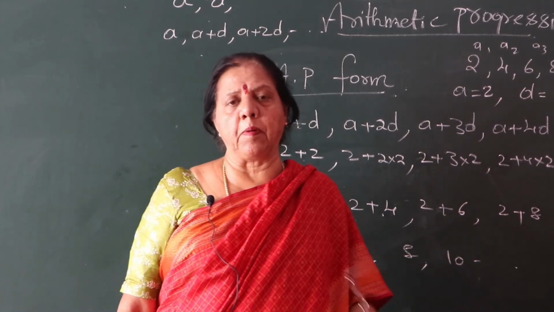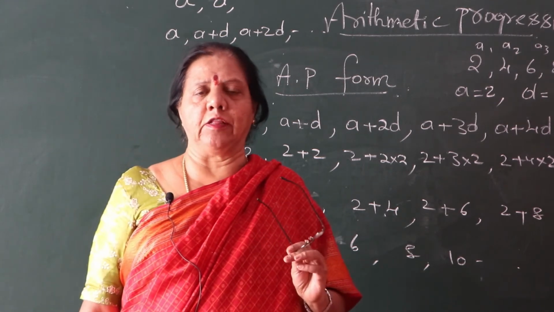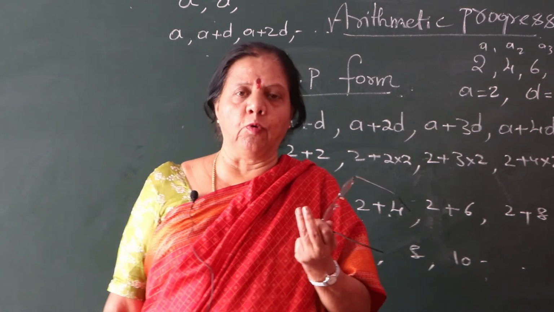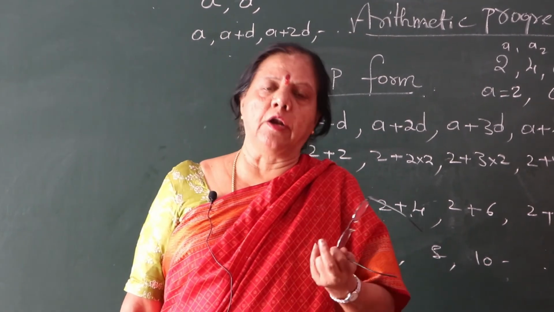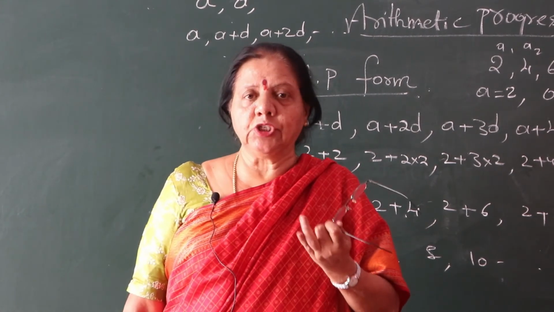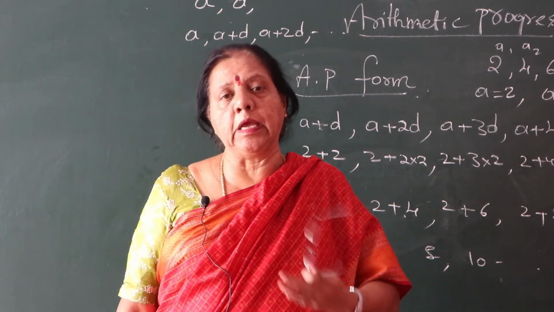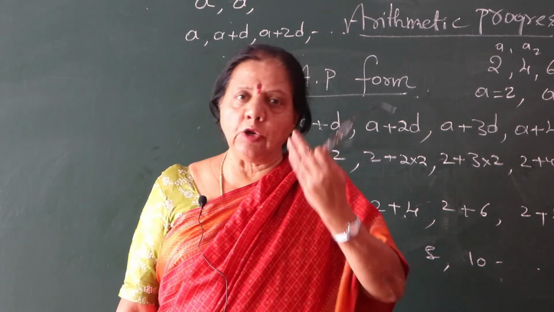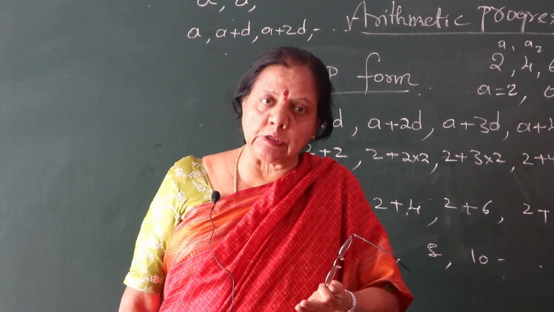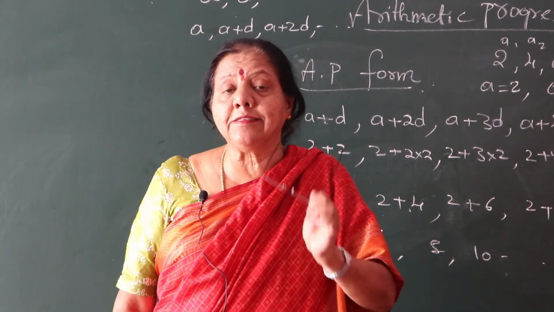Now children, let us pass on to verifying the sequence, the arithmetic progression sequence. Because you know the term A, the first term, and D, the common difference, you know the general form of AP. The general form of AP is A, A plus D, A plus 2D, A plus 3D. Once again you repeat it: A, A plus D, A plus 2D, A plus 3D, A plus 4D. Which is the third term?